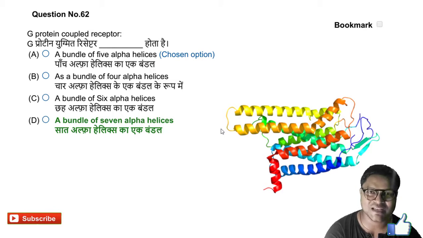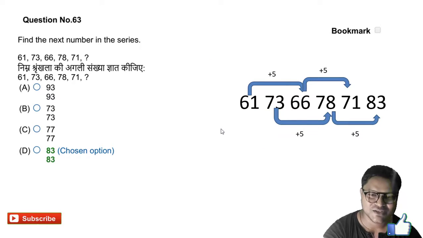Okay, next question is a reasoning ability question. Find the next number in the series. Here it is given 61, 73, 66, 78, 71, and what is the last one? If you go for 61 plus 5, that is 66, 66 plus 5, 71. Similarly 73 plus 5, 78, 78 plus 5, 83. The right answer is 83. Option D is the right answer.